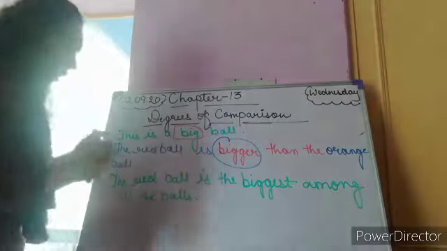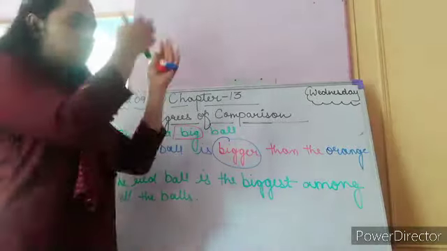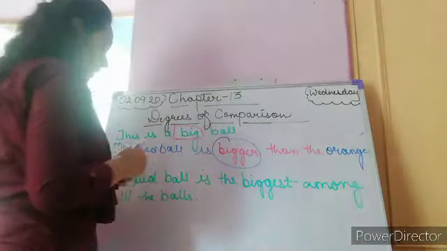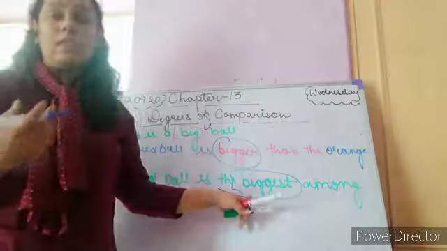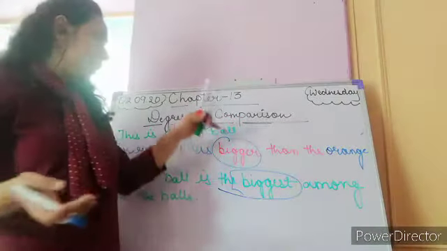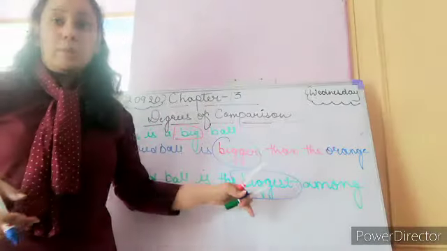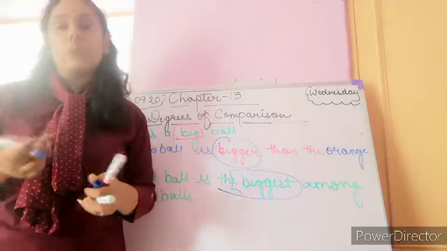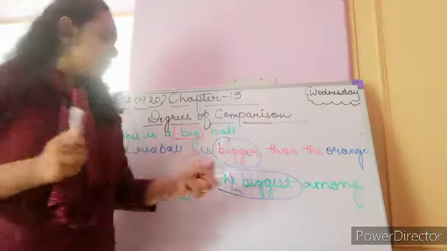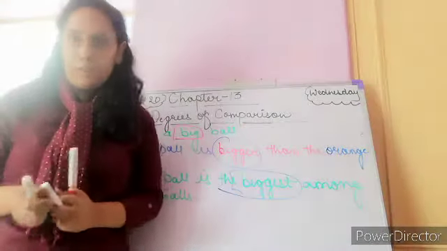So here we are comparing this red ball with all the other balls. So we can say it is the biggest ball. Here this word biggest is also an adjective, another form of the same adjective big. When we compare more than two things, more than two persons, this is the superlative degree of comparison.